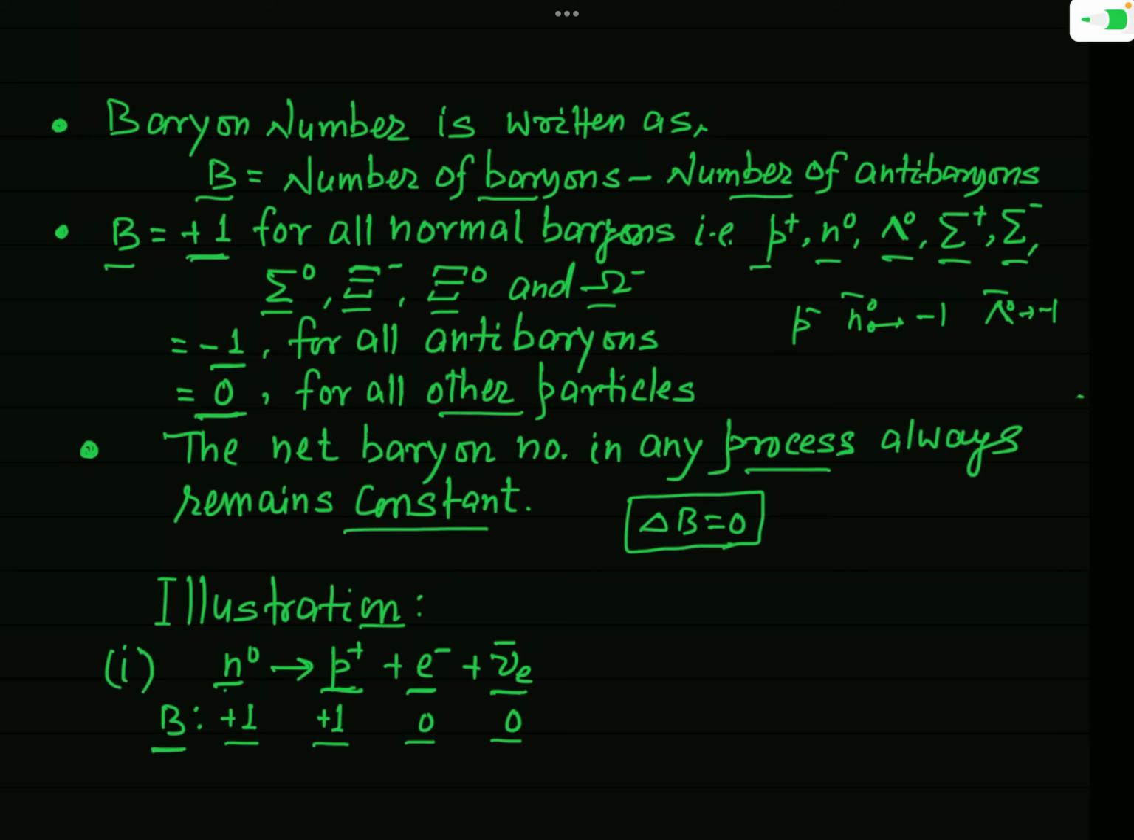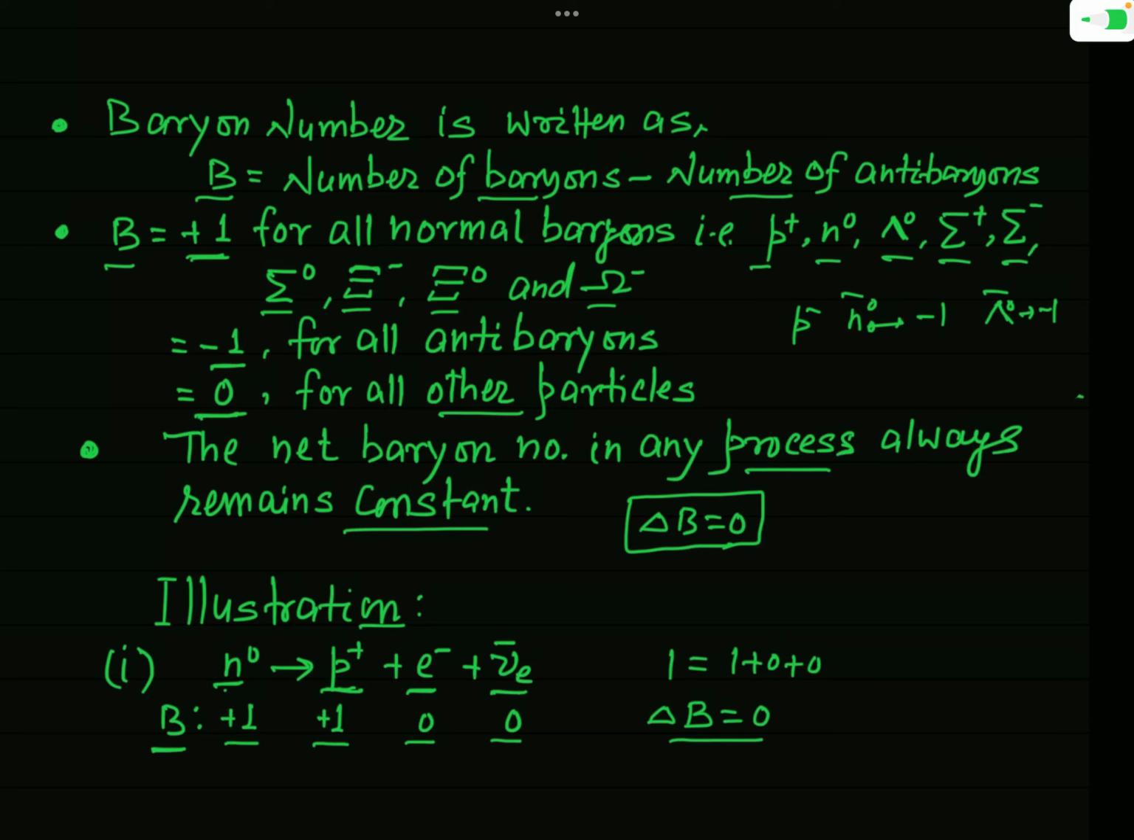So you can see that before this process the total baryon number was plus 1, and after the process it is 1 plus 0 plus 0, which is simply equal to 1. So you can see that the baryon number remains conserved, and so we can say that delta B in this process is 0. Delta B means change in baryon number. The final baryon number is 1 and the initial baryon number is also 1, so this change will be equal to 0. And so this process is allowed on the basis of baryon number too.